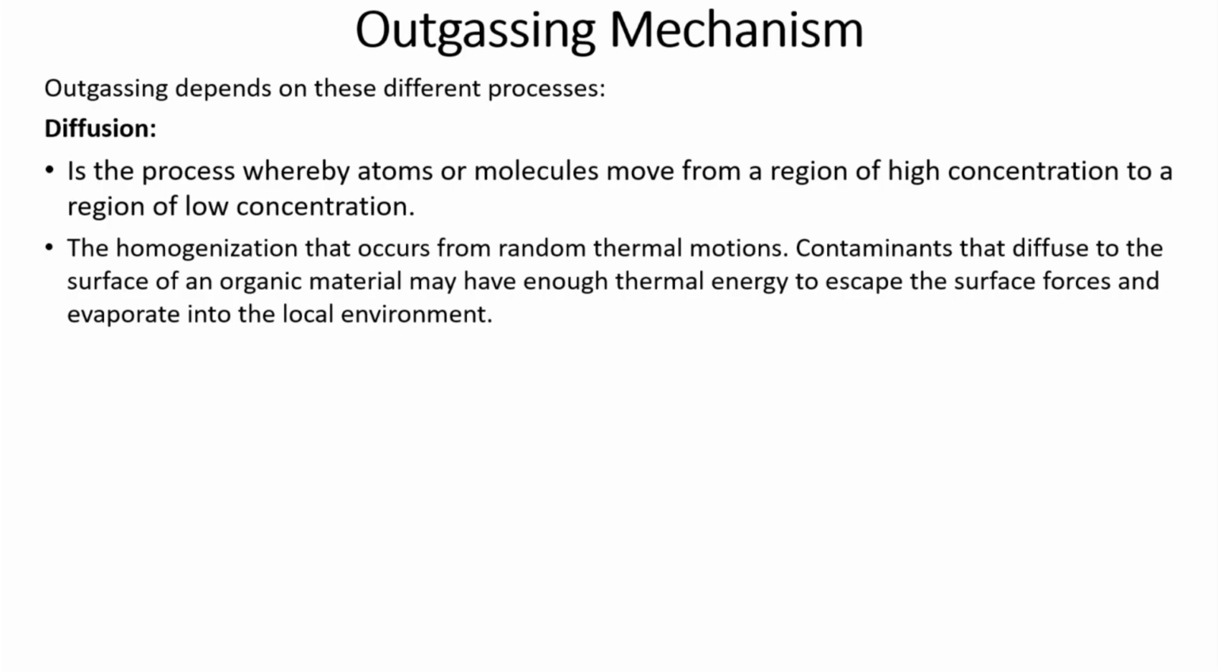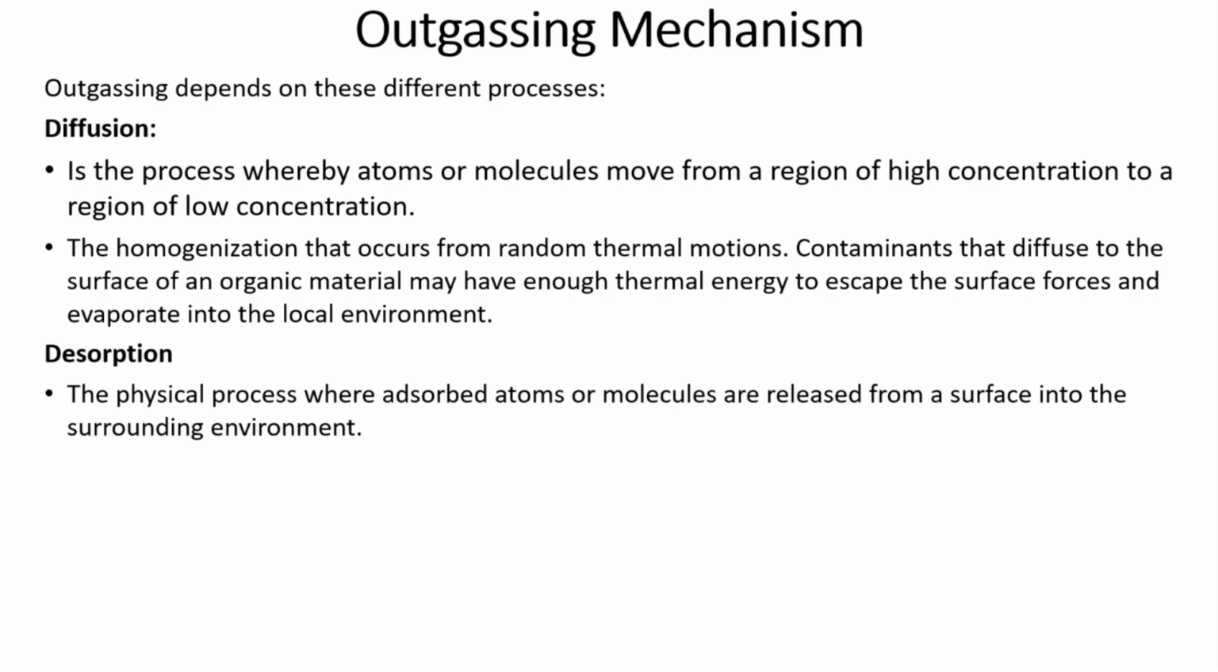So, the contaminants that diffuse to the surface of an organic material may have enough thermal energy to escape the surface forces, and then evaporate to the local environment. This can only happen when the ambient environment is a vacuum-like environment, with no pressure from the environment. The second process is called desorption. Desorption is the physical process where the absorbed atoms or molecules are released from the surface into the surroundings. So, here the outgassing happens only from the surfaces.